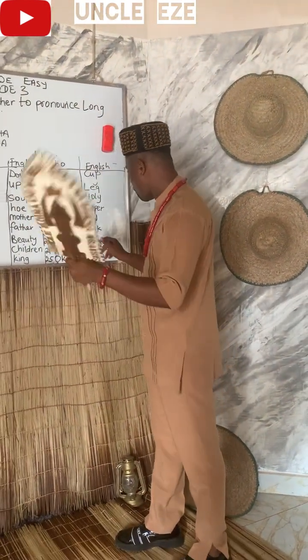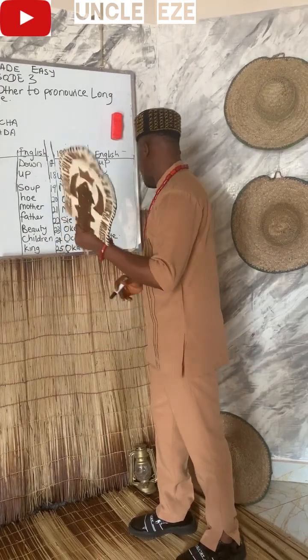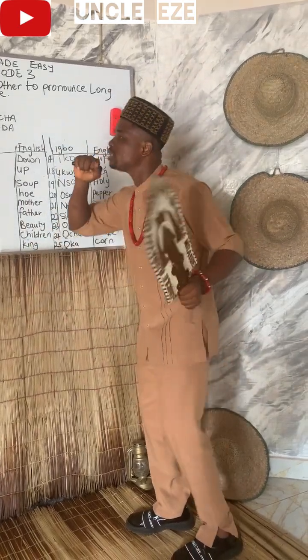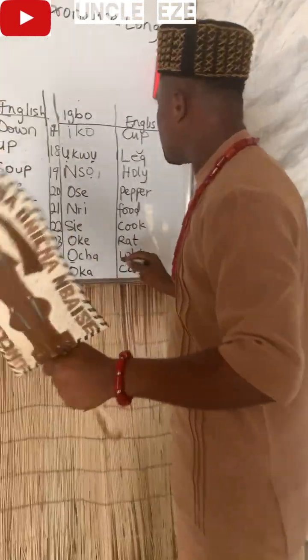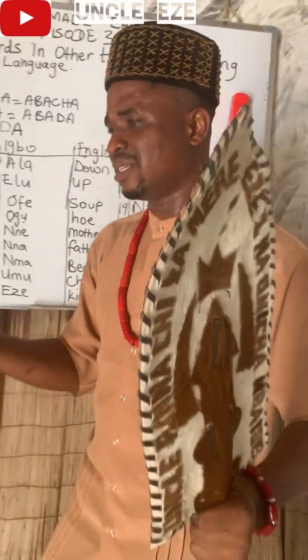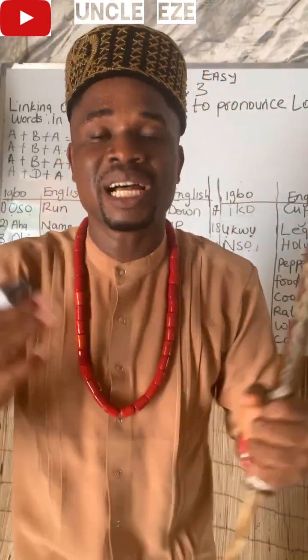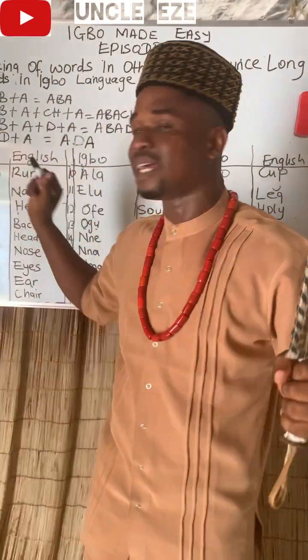Then, ocha, white. Oka, corn. I want to eat corn. In our lesson today, I want you to understand that it's very simple to learn how to read and write in Igbo, starting from 3-lettered words.